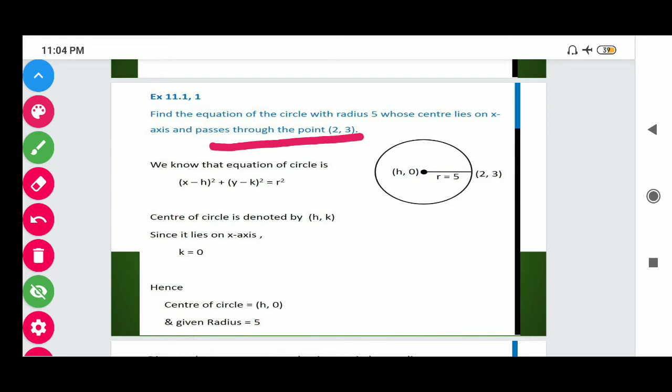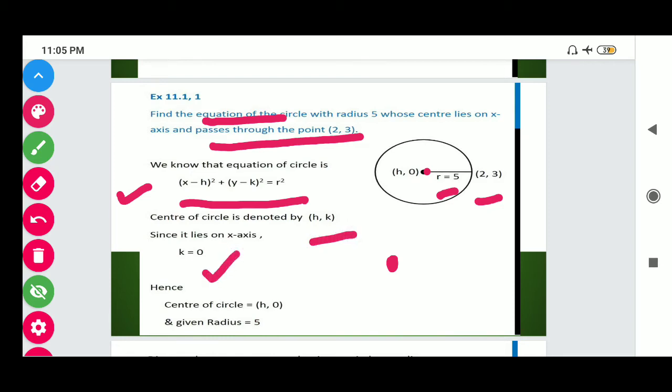Now students, we need to find the equation of the circle having radius 5 centimeter and whose center lies on the x-axis. If the center lies on the x-axis, then y must be 0. So here we take the center (h, 0), and this circle passes through the point (2, 3). We need to calculate the center. Radius is given. We know that the equation of a circle is (x minus h) whole squared plus (y minus k) whole squared equals r square. The center of the circle is denoted by (h, k), and since it lies on the x-axis, k must be 0.